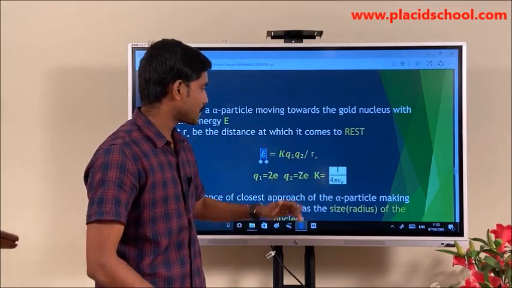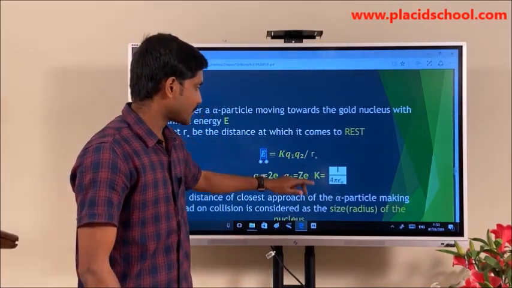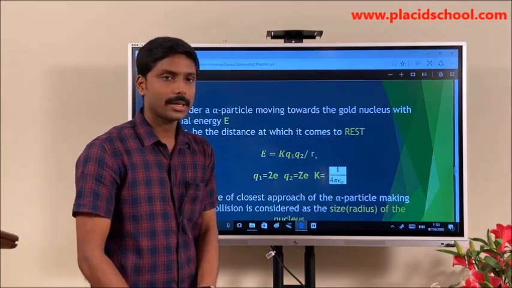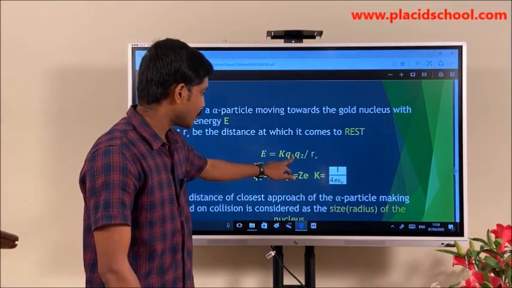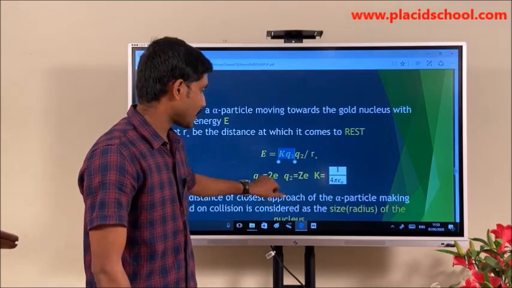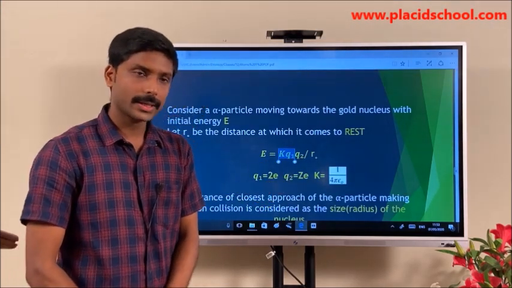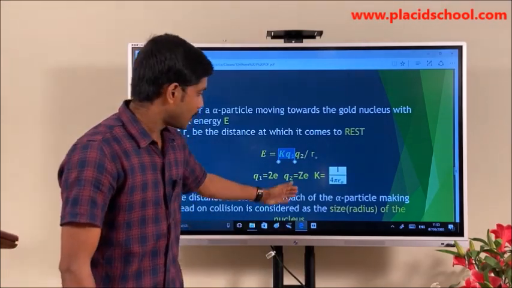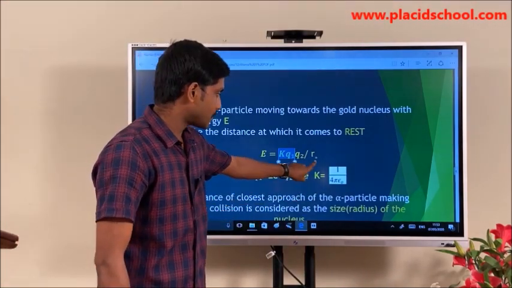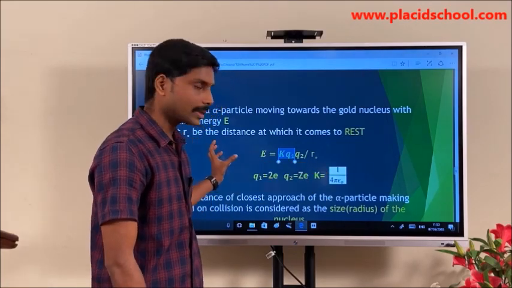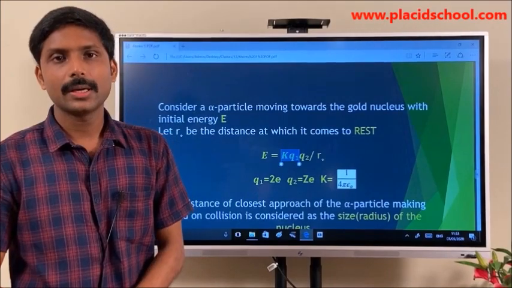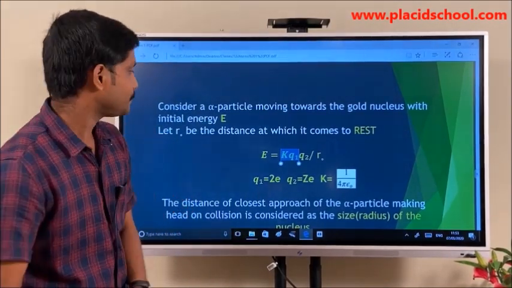The expression for potential energy is K Q1 Q2 by R0. Here Q1 is the charge of the alpha particle, Q2 is the charge of the target nucleus, and R0 is the distance between the target nucleus and the upcoming alpha particle.